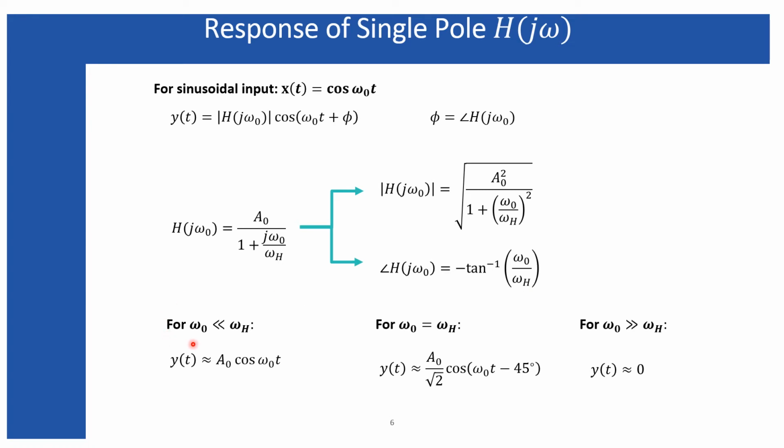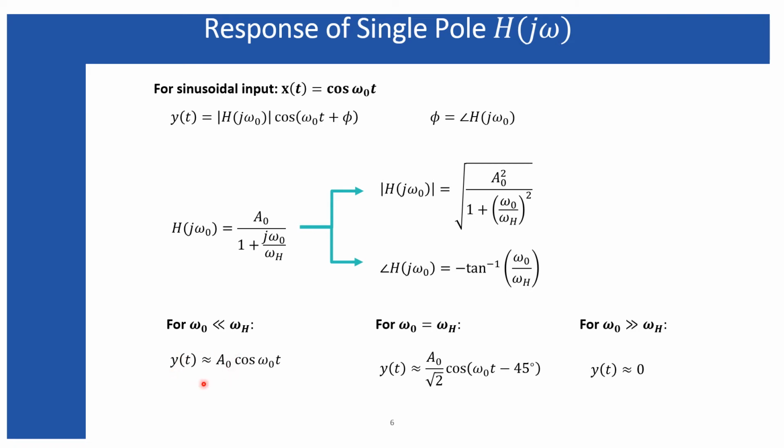Now let's examine the input frequency in different frequency ranges with respect to this omega h, the cutoff frequency. First of all, I'm considering the input frequency is very much less than the cutoff frequency omega h. So in that case, this part will be very small compared to this one. Then this magnitude part will only take this A naught.